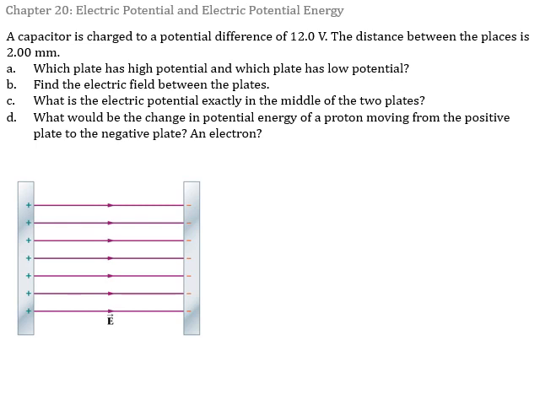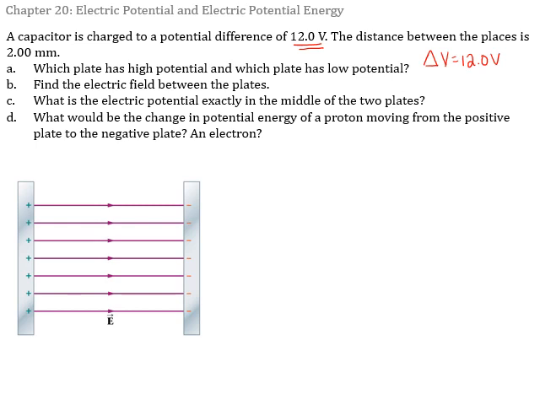A capacitor, remember that a capacitor is just two plates. Each one of them is charged. One is positive, the other is negative. The capacitor is charged to a potential difference of 12 volts. So right off the bat, first bit of information is delta V equals 12 volts. We might also remember here that the negative plate is the one at low potential and the positive plate is the one at high potential.